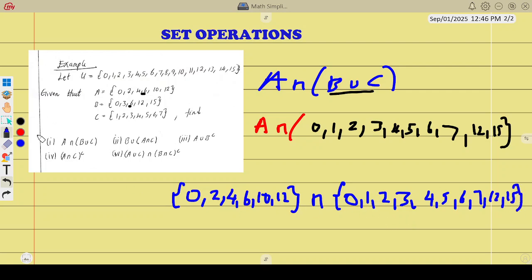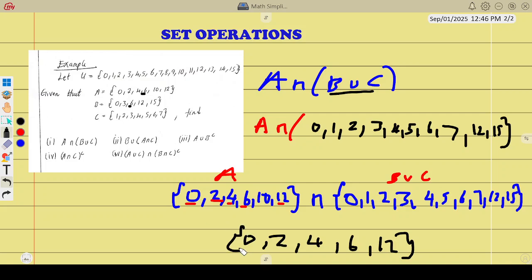So this is A. This is B union C. What are the common things which you can see? You can see 0, you can see 2, 4 is common, 6 is common, 10 is not common, 12 is common. We're done. So the answer is 0, 2, 4, 6, 12. You should have answered like that.